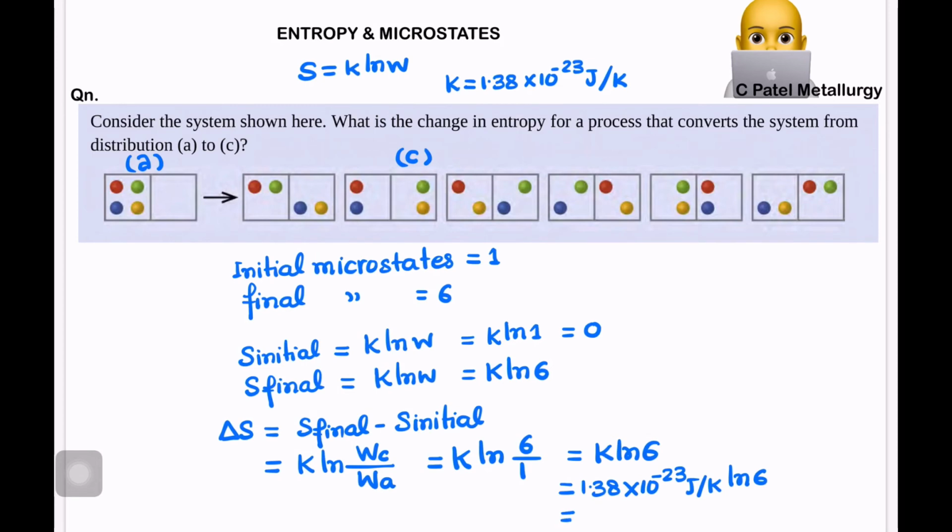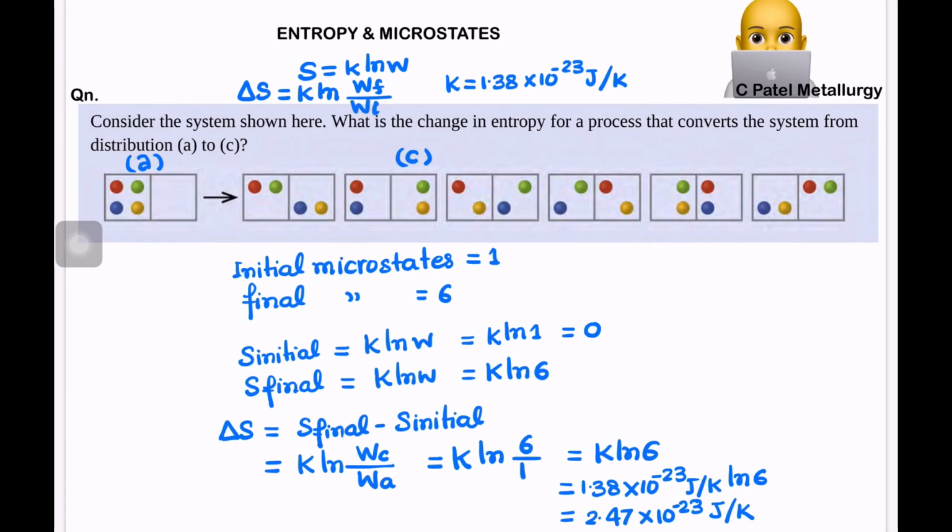If we find the values, we are going to get finally 2.47 times 10 to the minus 23 joule per Kelvin. So this is the final entropy change in this case. We can also write this formula for the entropy change, delta S, as simply K ln of the final microstates divided by the initial number of microstates.